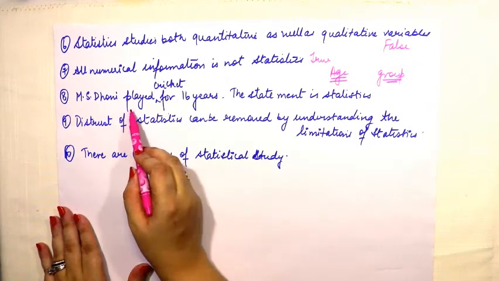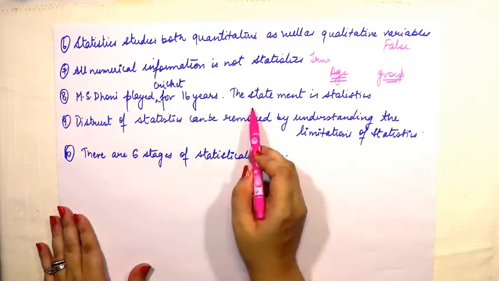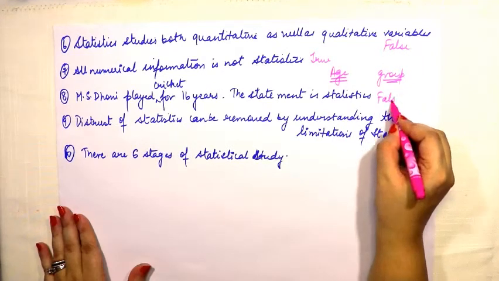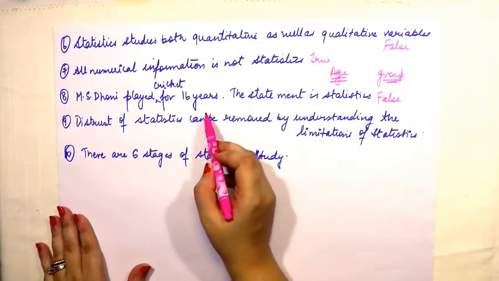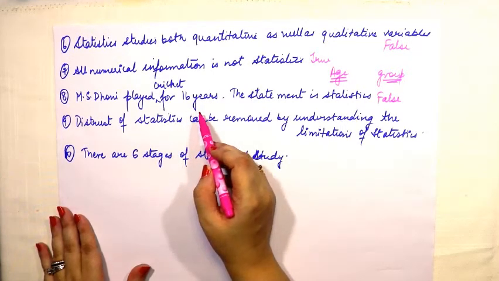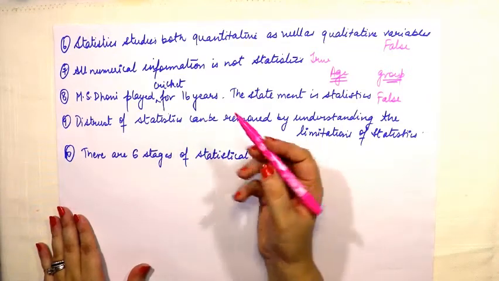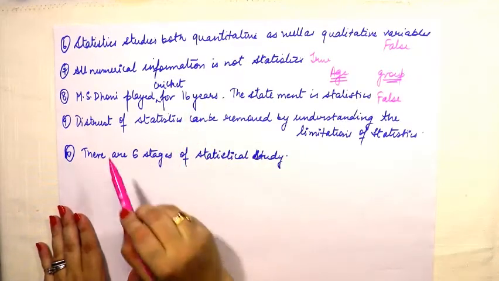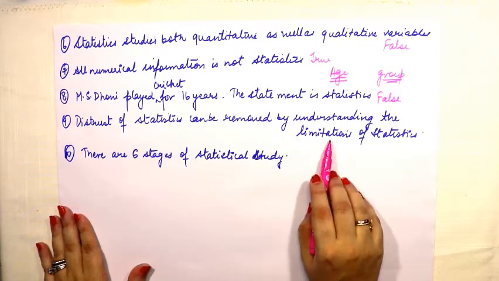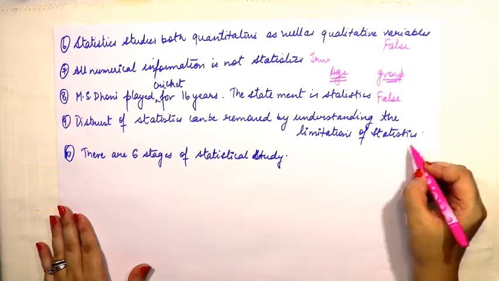MS Dhoni played cricket for 16 years. This statement is statistics. No, this is false. It is not telling us about any particular collection of data. हमने सिर्फ बात की है 16 years के बारे में MS धोनी, बट हमने ये बात नहीं की है कि उसके साथ और कोई भी था. एग्रीगेट नहीं है ये, राइट? Distrust of statistics can be removed by undertaking the limitation of statistics. This is totally true.